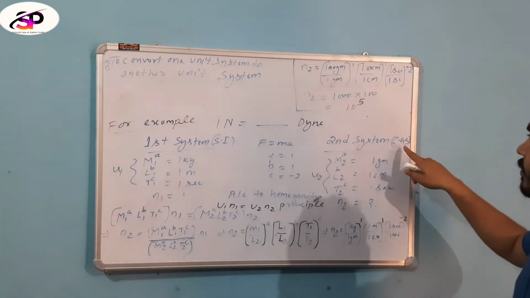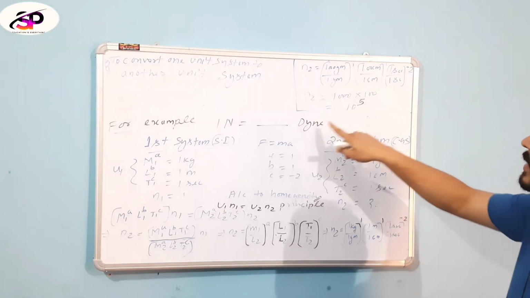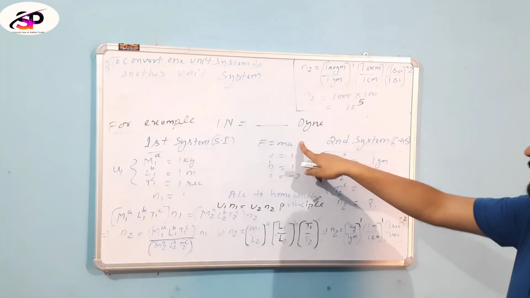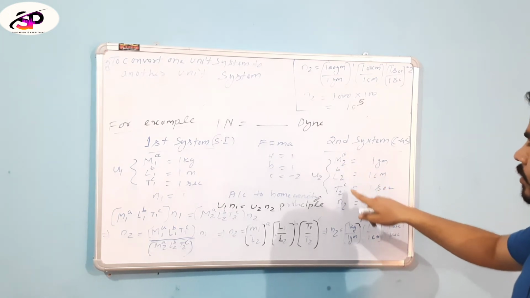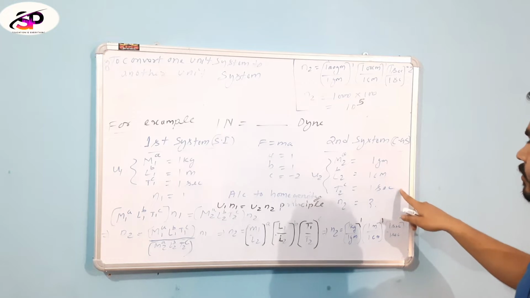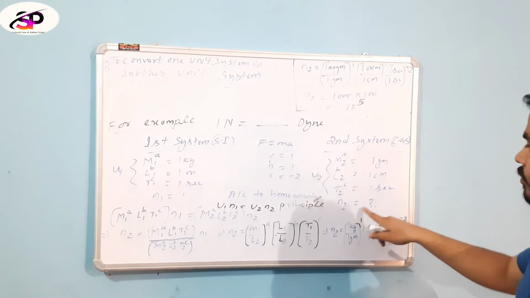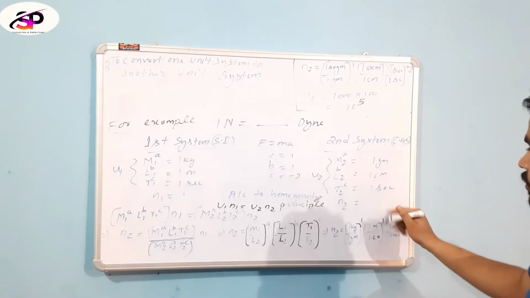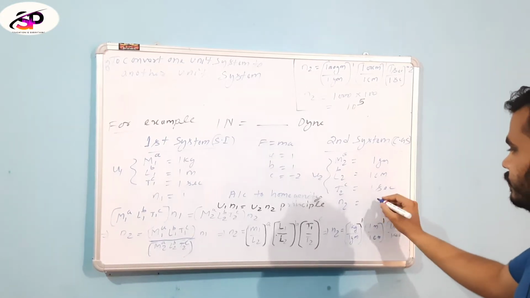In the second system, CGS, the dyne is the unit of force in CGS units, that is M2 L2 T2, that is 1 gram, 1 centimeter, 1 second, and N2 we have to find, the value of M2 according to this use.